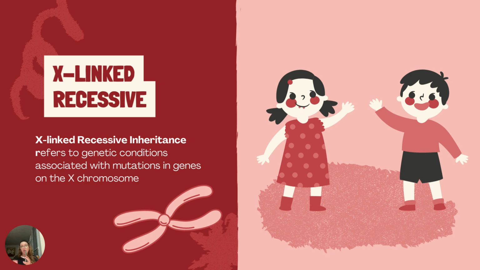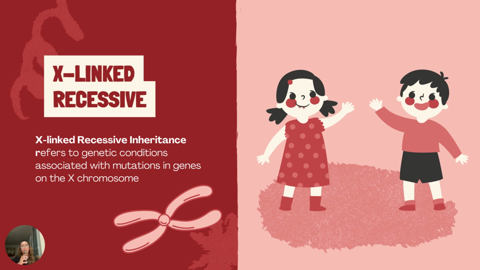Aarskog syndrome follows an X-linked recessive inheritance pattern, which means the FGD1 gene is located on the X chromosome. Males have only one X chromosome because they have X and Y chromosomes, while females have two X chromosomes, XX.